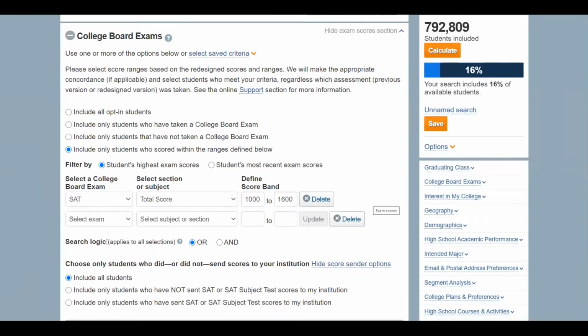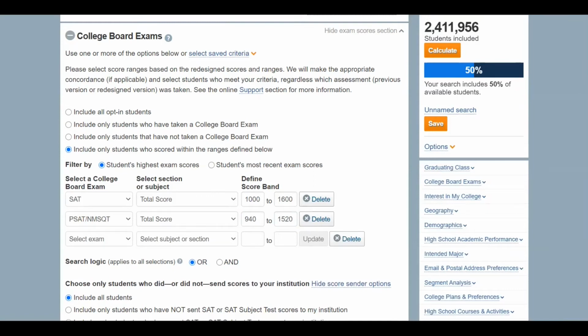You can hit add another and add another exam source. This is especially important to capture students who are likely to meet your criteria who may not yet have tested on the SAT. Now, keep in mind score scale differences here. If we're looking for 1,000 to 1,600 on the SAT, it's important to drop your PSAT range 60 to 80 points below your SAT range to account for score growth. So in this case, we'll be searching about a 940. And you can see how that really multiplies the number of students that this search finds.